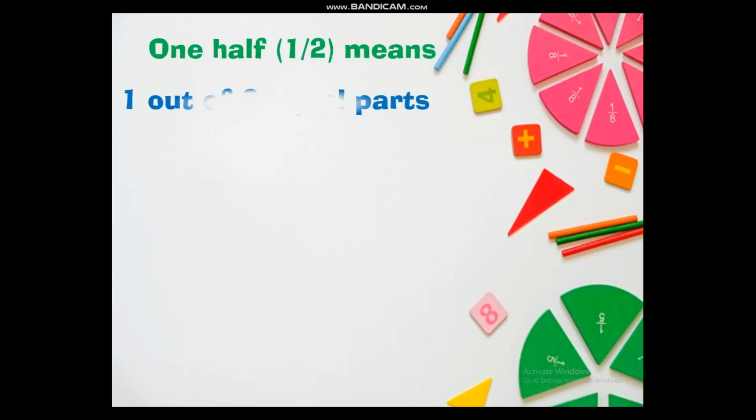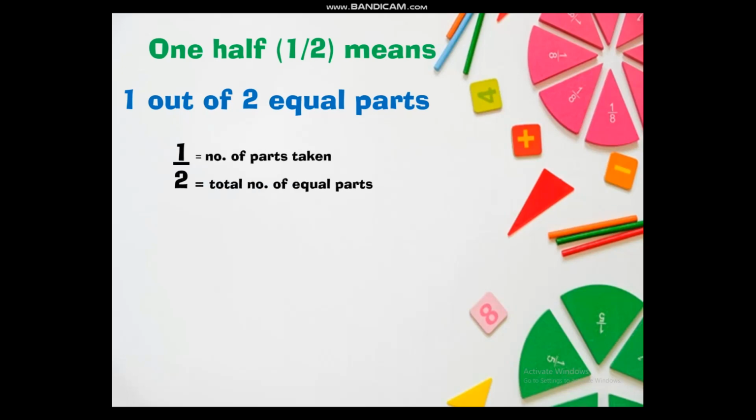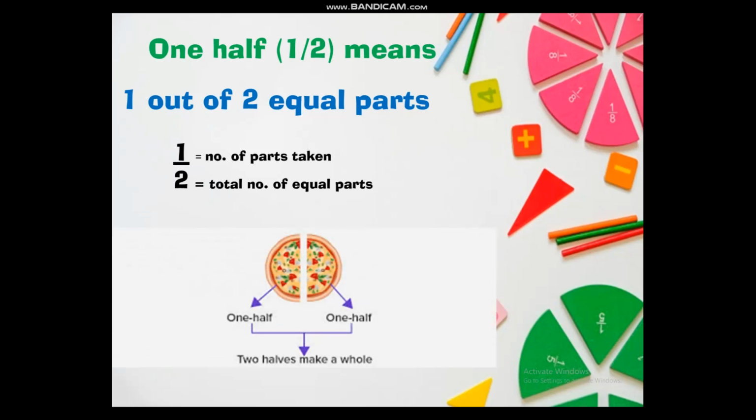1/2 means 1 out of 2 equal parts. 1 here refers to the number of parts taken and 2 means total number of equal parts. And if you notice, 1/2 makes a whole. So 2 halves make a whole, right?